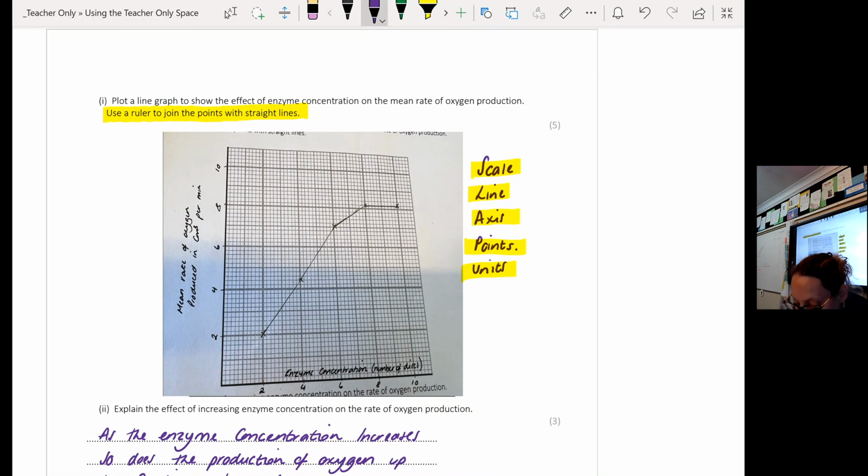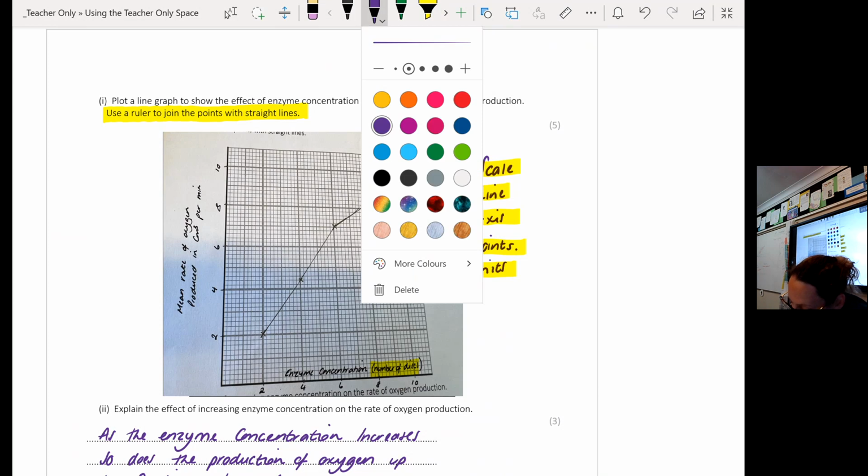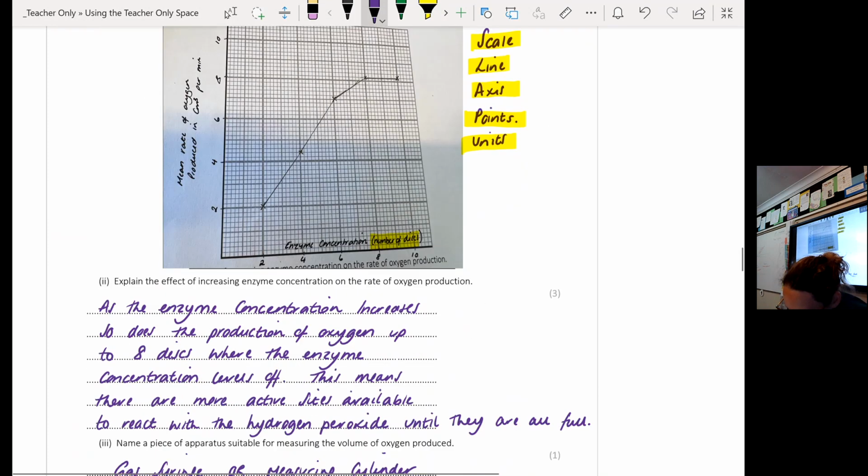If you didn't write both of those, I can only give you the mark for the units if you have written both of the units, okay, on your graph, on your axes, okay. All right, if you've only written one, all of you, okay, wrote down the mean rate of oxygen produced in centimetres cubed per minute, but not all of you wrote number of discs. I need both of them for you to get that mark. Okay, so that's why some of you have only got 4 rather than 5, but your graph looks exactly like what I've got here. Okay, but you're missing this bit here. Okay, so just be careful of that. Always put both units, okay, if it asks for it.